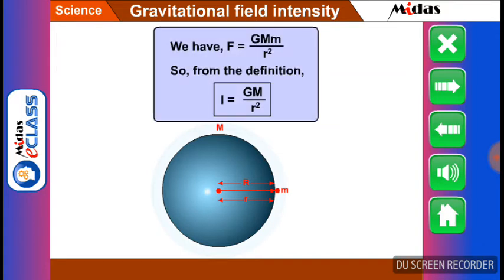But we have F is equal to the product of G, M and m divided by r square. So from the definition, we can write I is equal to the product of G and M divided by r square.